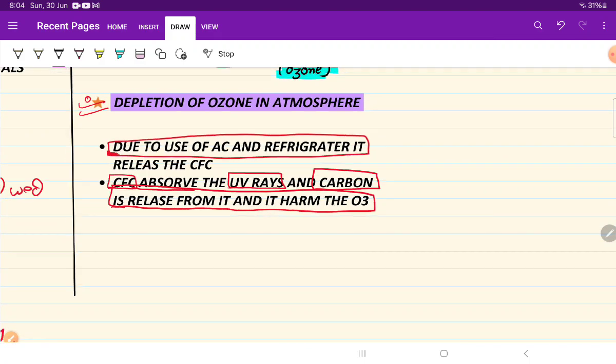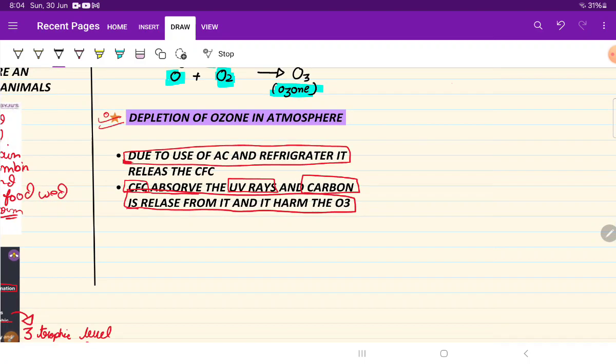So that is the depletion of the ozone layer due to the release of the CFC by the refrigerator and the AC. CFC is released, and that CFC reacts with the ozone layer and breaks down the ozone into O2 and a single atom.